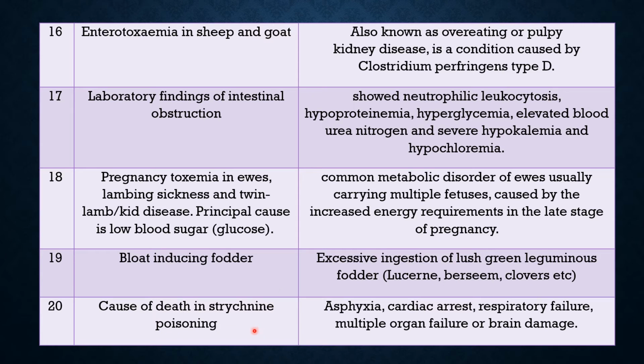Question 20. Cause of death in strychnine poison. The main reason is asphyxia, lack of oxygen. Strychnine poisoning affects many organs. It causes cardiac arrest. Important is respiratory failure that leads to asphyxia. There may be multi-organ failure or brain damage. So these important organs, the brain, heart and lungs, are affected. There is asphyxia and death due to strychnine poison.